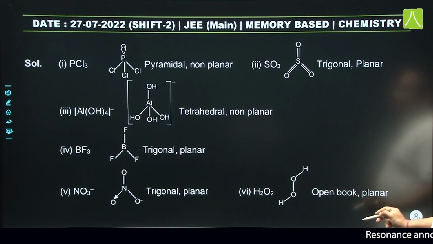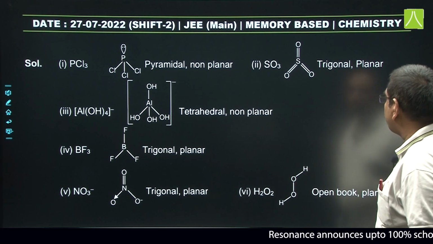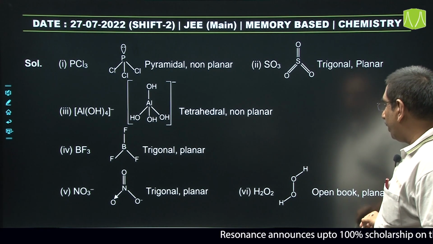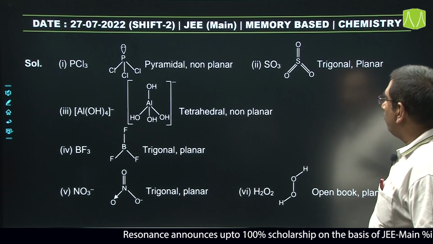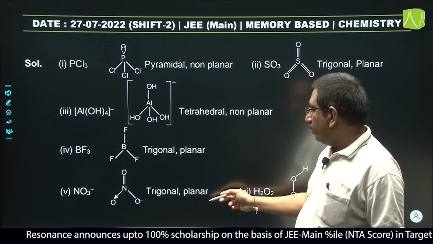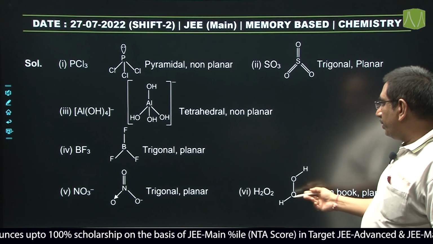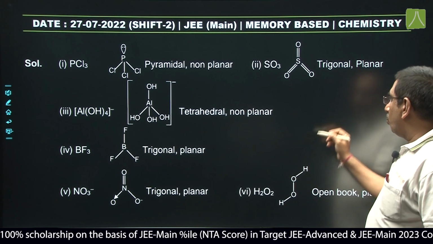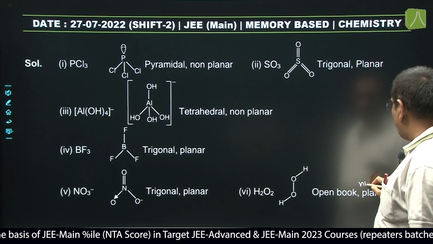So, how many are planar? It is 1, 2, 3, 4 are planar structures. So, SO3, BF3 and NO3 minus are planar, and H2O2 has an open book structure, so it is non-planar.